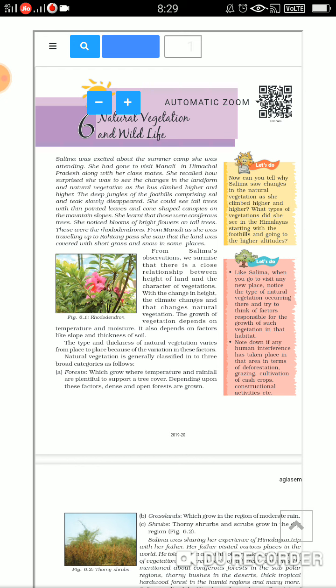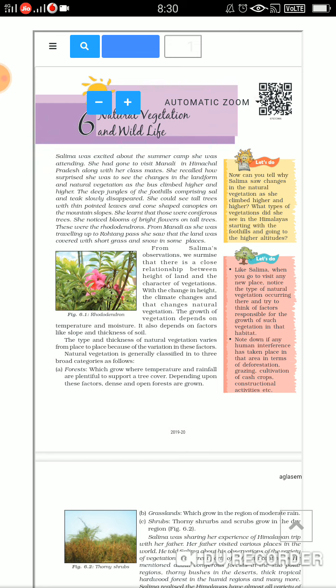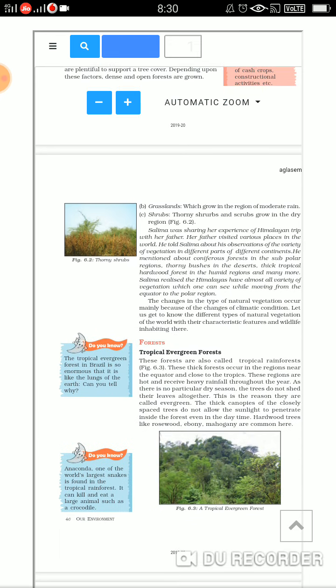The first category is the forest. So, now where do the forests grow? The forests grow where the temperature and the rainfall are plentiful. Fine. Just to support the tree cover. Fine. Now depending on these factors, dense and open forests are grown. So the forest can be dense, the forest can be open. Fine. Next come the grasslands.